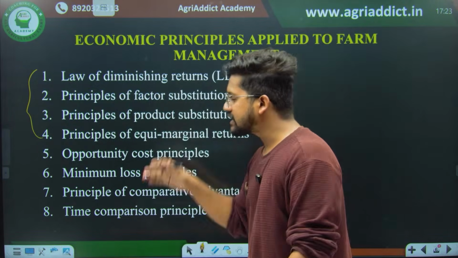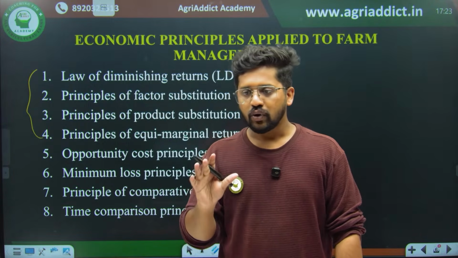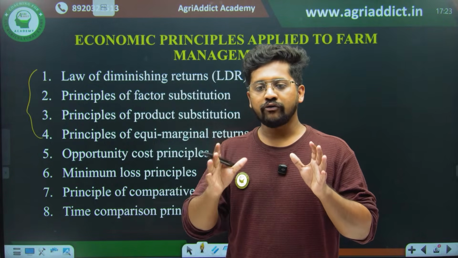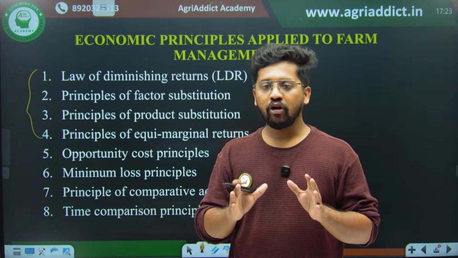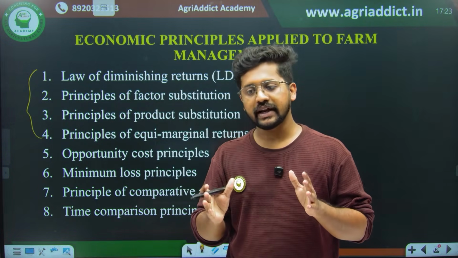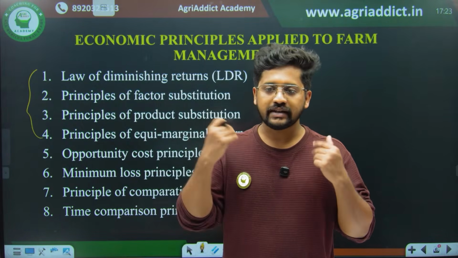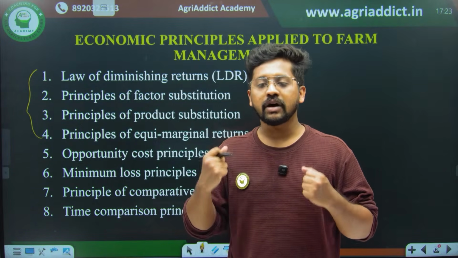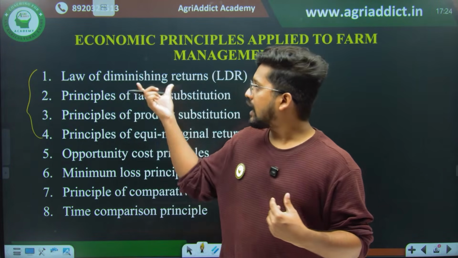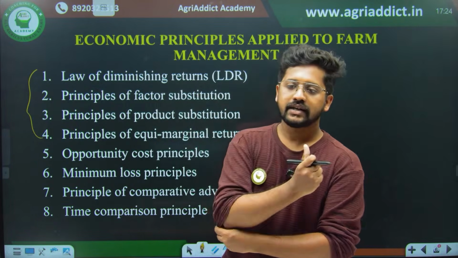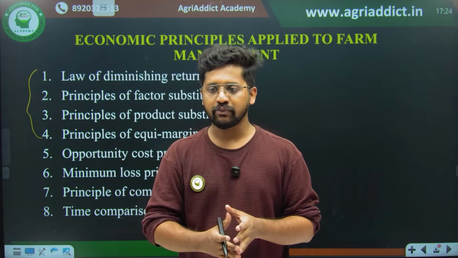First one, law of diminishing returns. I guess people are there in the concurrent chat. Do you recollect our law of diminishing marginal utility from the microeconomic theory? Can somebody give me an example or the definition or whatever comes to your mind for the law of diminishing marginal utility in the chat box? It will help us to understand the law of diminishing returns. Anyway, I'll just explain it. By the time you can type it in the chat box, and I'll be monitoring.